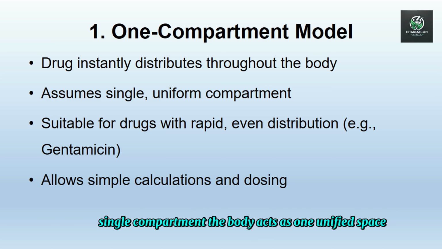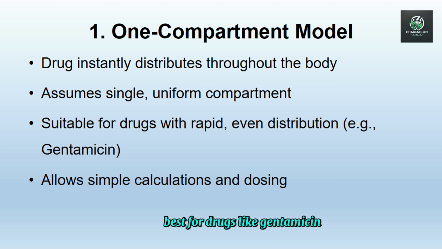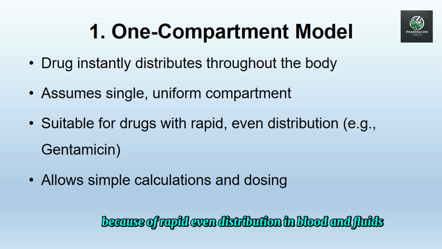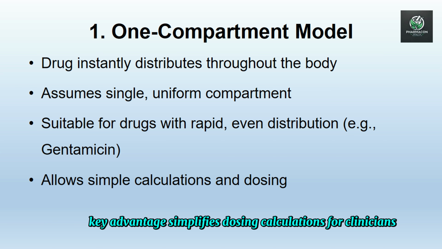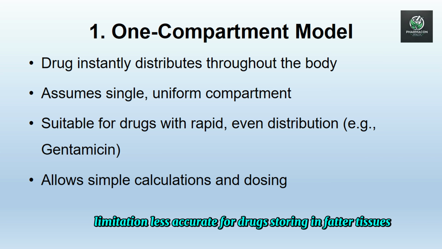Single compartment: the body acts as one unified space. It is best for drugs like gentamicin because of rapid, even distribution in blood and fluids with minimal tissue accumulation. Key advantage: it simplifies dosing calculations for clinicians. Limitation: it is less accurate for drugs stored in fat or tissues.